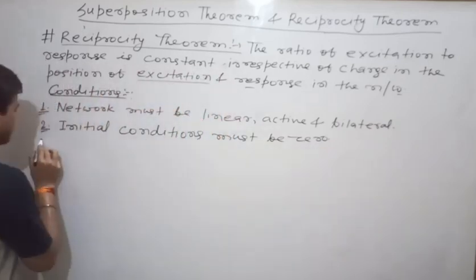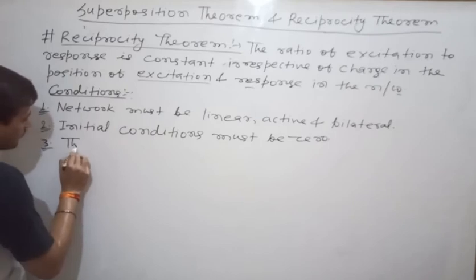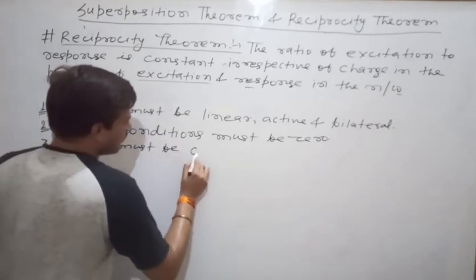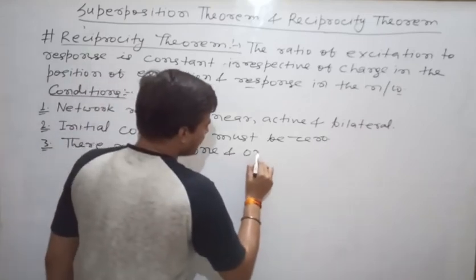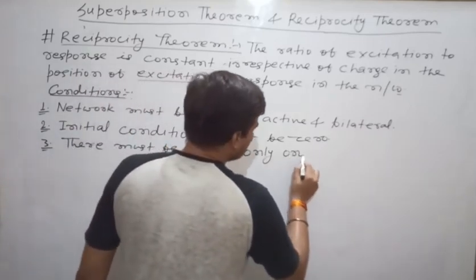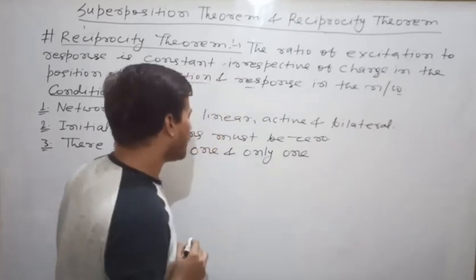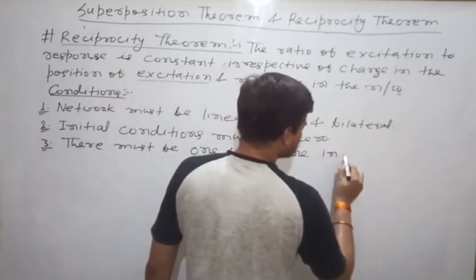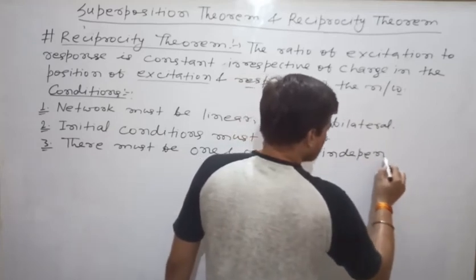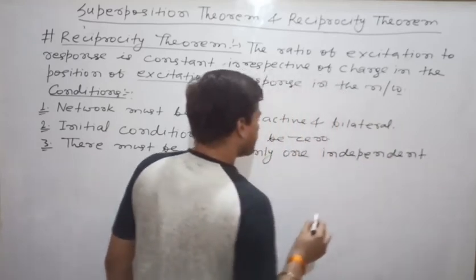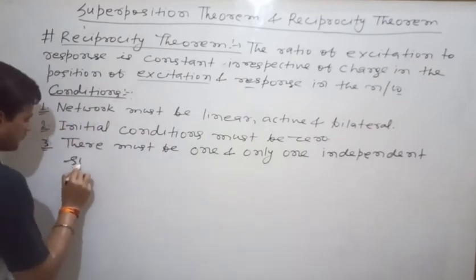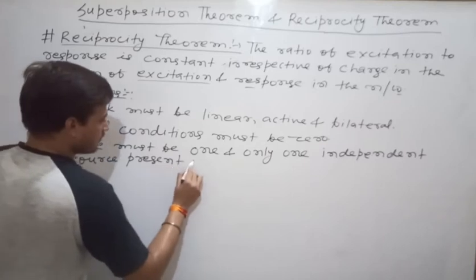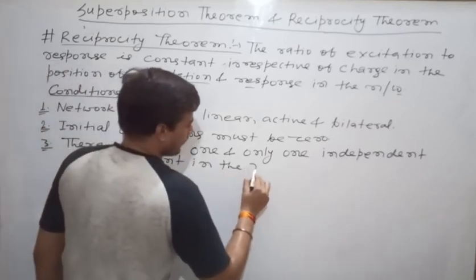Third condition is there must be one and only one independent source present in the network.